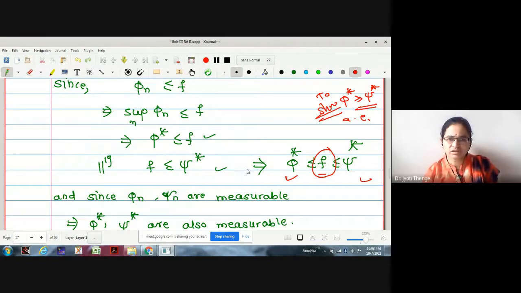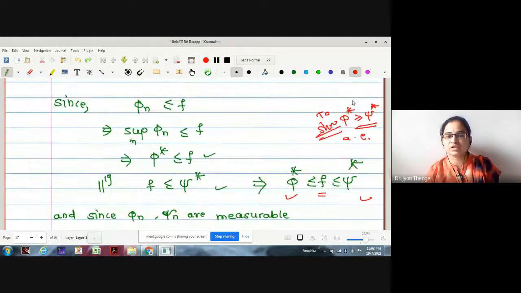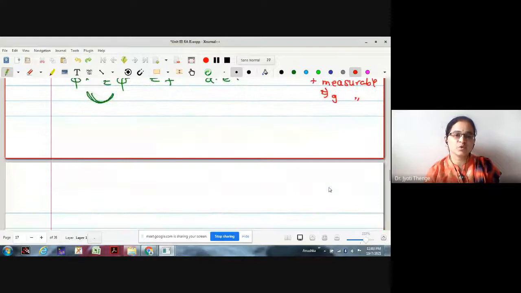Understood the logic? What were we going to prove? We were going to collect the set such that phi star is strictly less than psi star, and we will show that the set is of measure 0. Once it holds, phi star equals psi star almost everywhere, which is equal to f, where both these are measurable, giving us f is measurable. And hence the proof is going to hold.